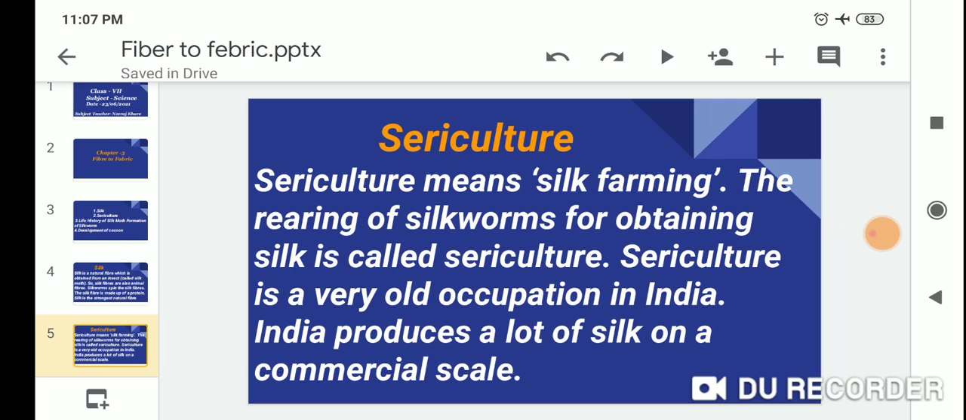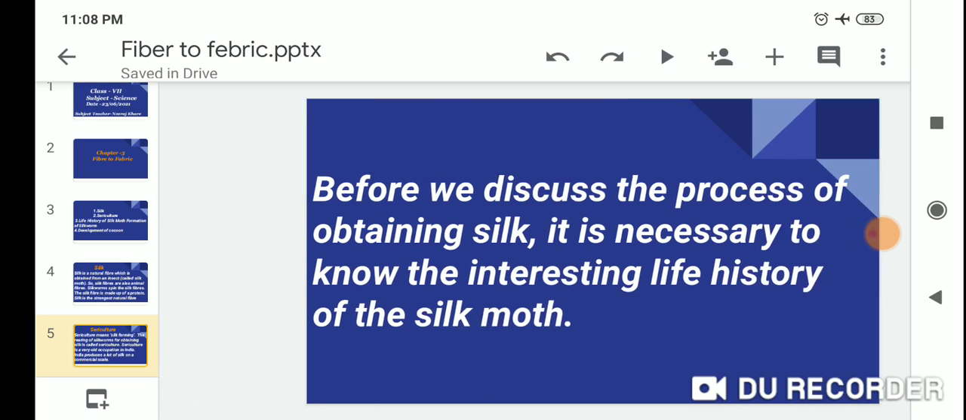Sericulture means silk farming. The rearing of silkworms for obtaining silk is called sericulture. Sericulture is a very old occupation in India. India produces a lot of silk on a commercial scale.